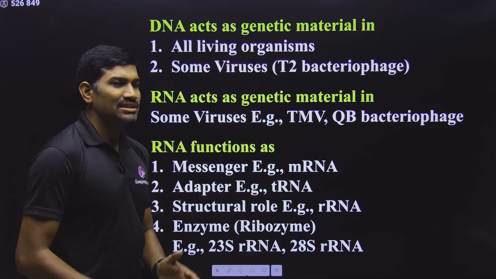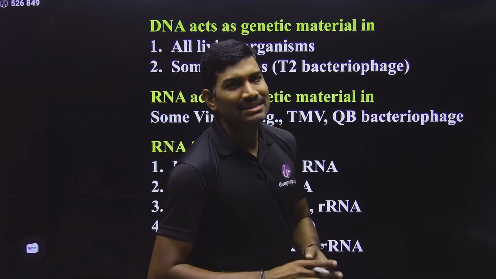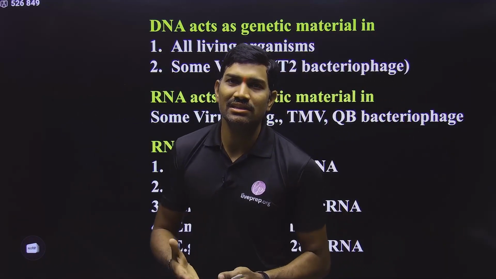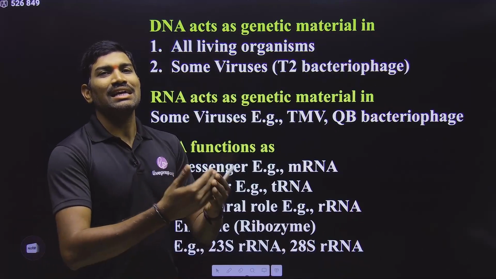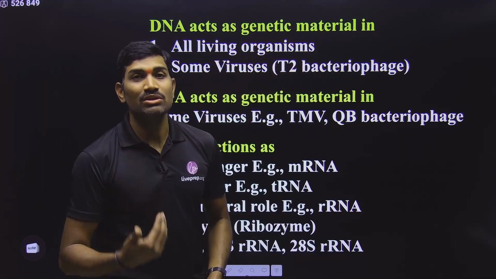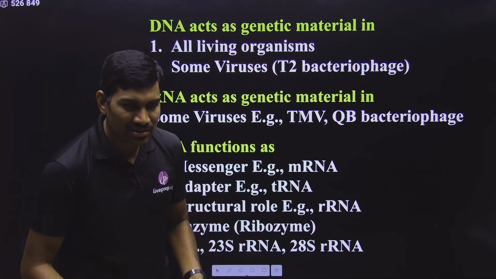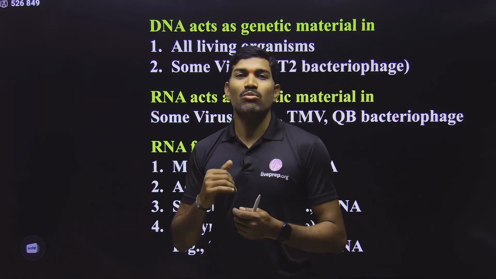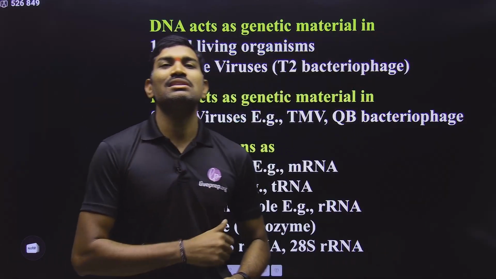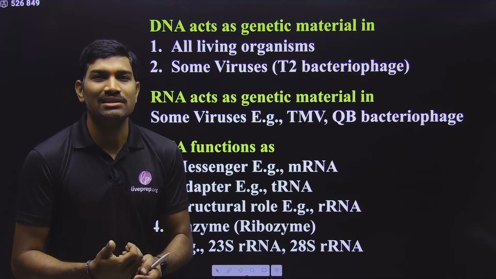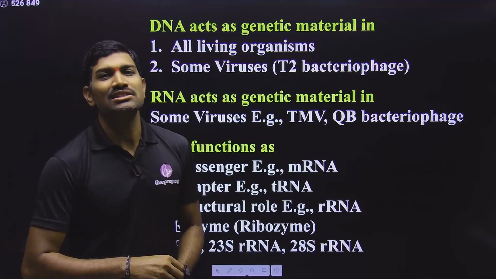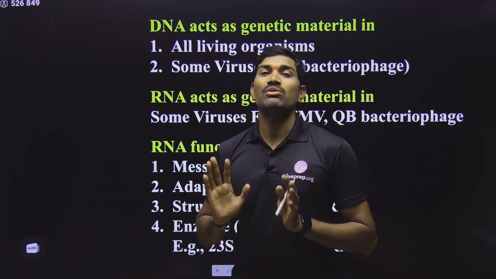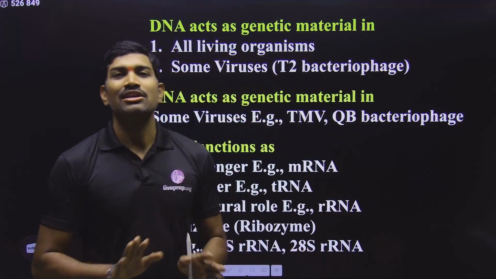In the basic introduction of this chapter, they are saying molecular basis of inheritance. What is inheritance? It is the process by which the characters are moving from one generation to the next generation. That is called inheritance. And for this inheritance, what is the molecular basis? At the molecular level, what are the molecules that are responsible for this inheritance? This is what we are studying in this chapter. So what are the molecules responsible for inheritance? They are the nucleic acids. In general, they are the nucleic acids.